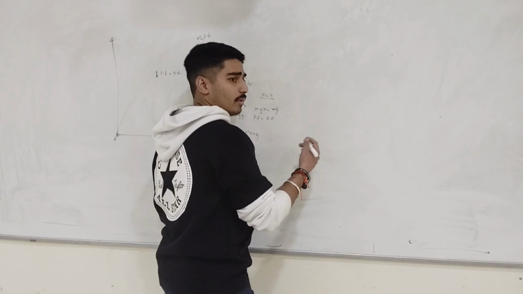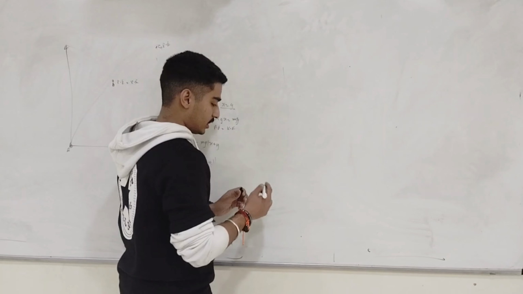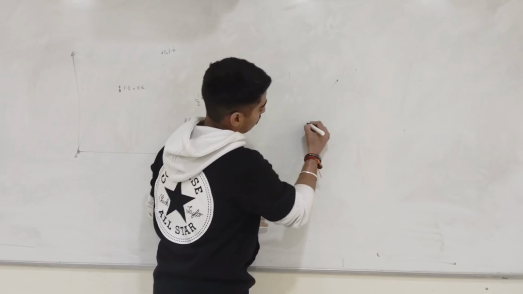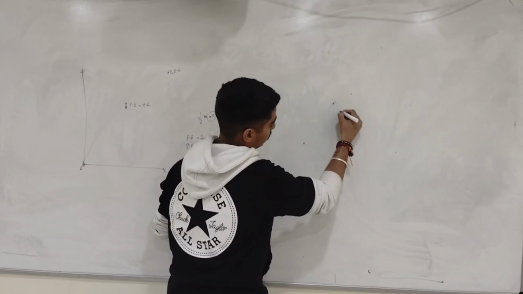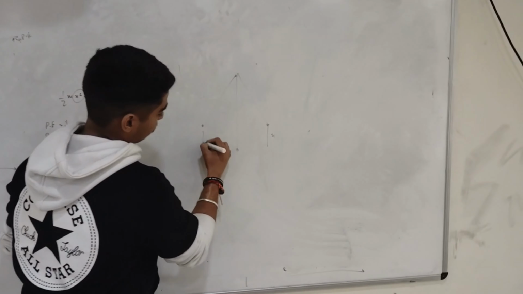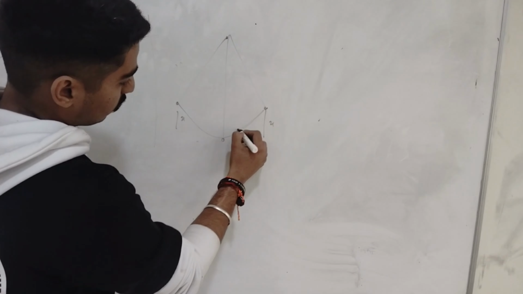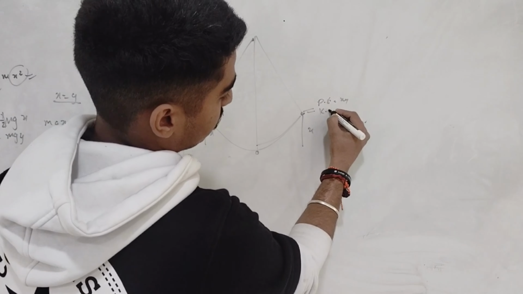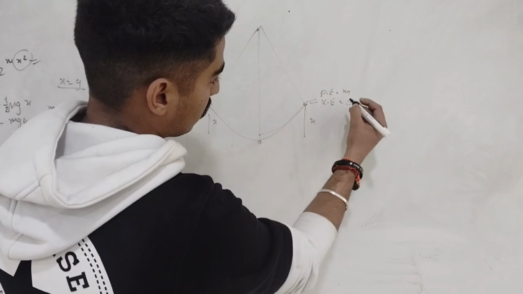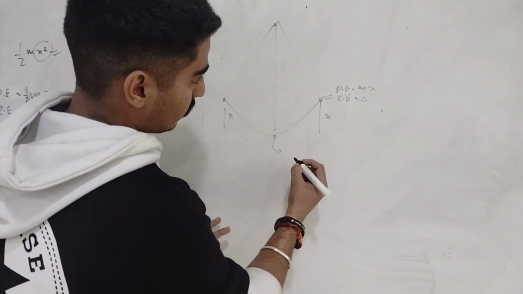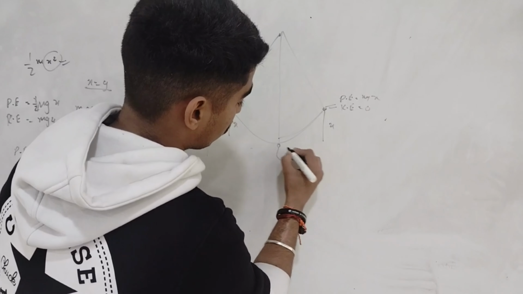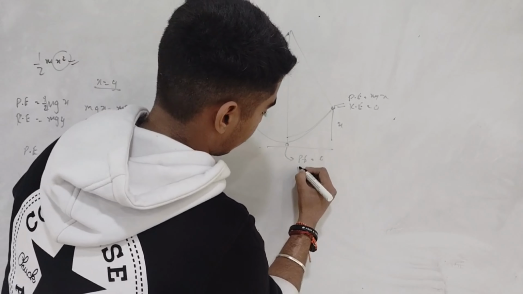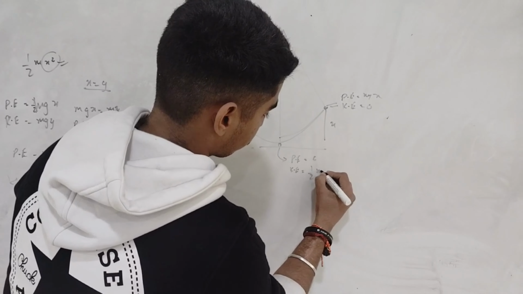So talking about the graph for the string, basically the pendulum, it is the same way. The pendulum here is at a distance x. Now the pendulum is moving to and fro. When it is like this, the potential energy is maximum, that is mgx, and the kinetic energy is 0. And at this point, the potential energy is 0 because the height from the ground is 0, and the kinetic energy is half m v square.